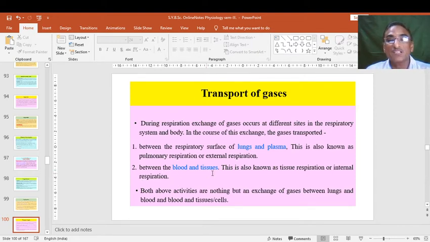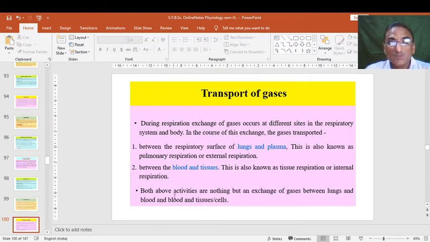First of all, the air from the environment comes to the lungs. From lungs it goes to the blood, plasma. Then from blood it goes to the tissue. And the exact exchange of gases is carried out at the tissue level. So from the environment, the oxygen comes through the lungs, plasma, and up to the tissue. And in tissue, the utilized oxygen is converted into carbon dioxide, and that carbon dioxide passes back to the blood, back to the lungs, and back to the environment. So this is the complete respiration.